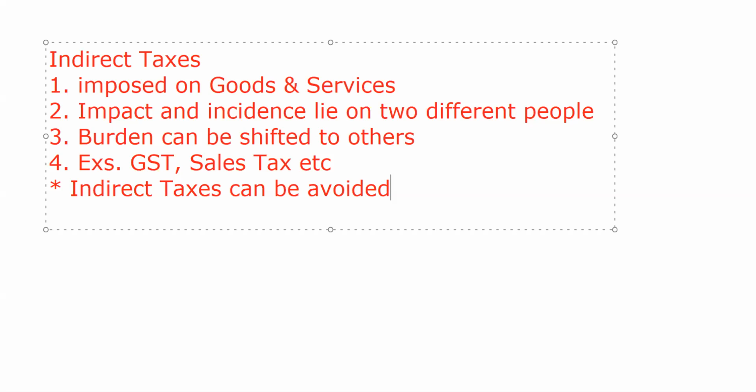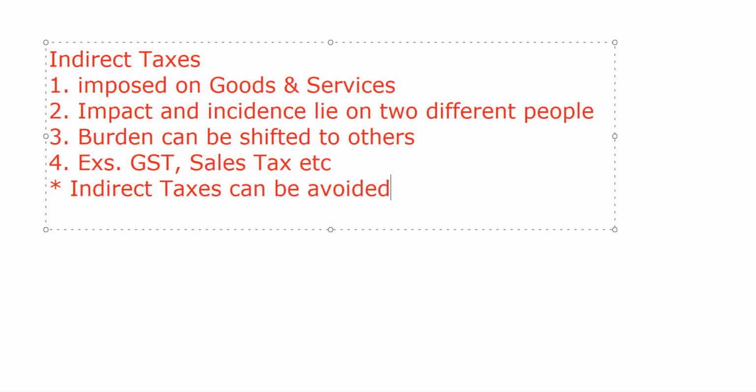How can these be avoided? If we are not entering into those transactions, we will not have to pay the taxes imposed on them. Suppose taxes have been imposed on khadi items, and a consumer is not transacting in khadi garments, khadi clothes.